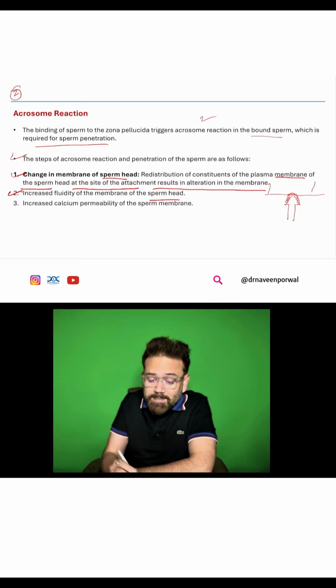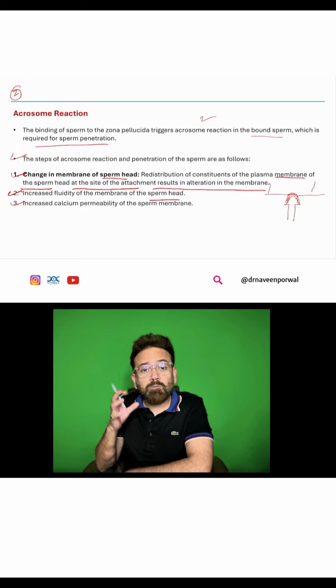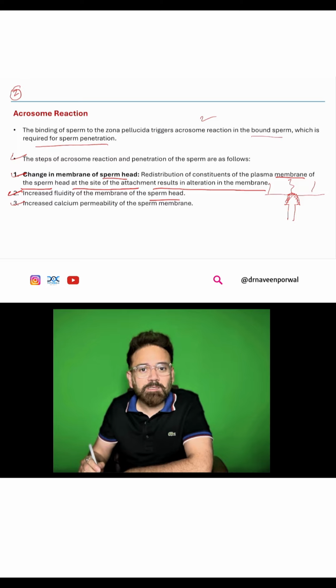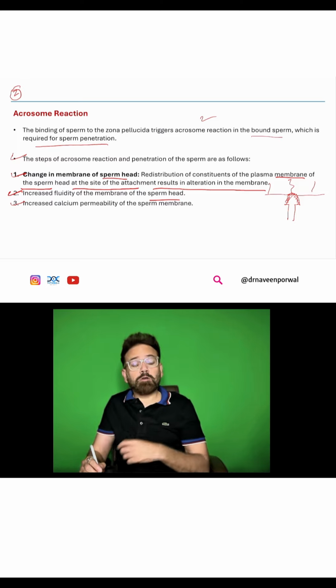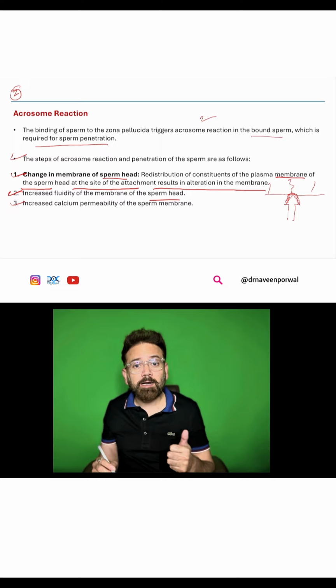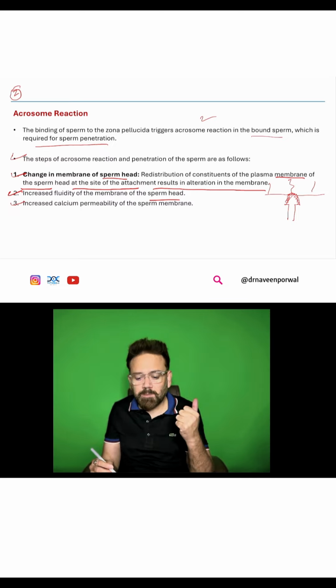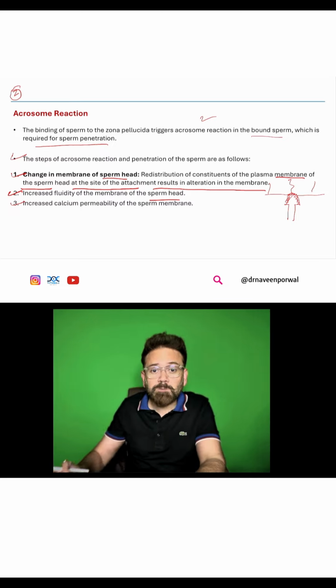Third is increased calcium permeability of the sperm membrane. So more and more calcium will penetrate, more will be the penetration, isn't it? Calcium is needed. So the third will be not only the change in the membrane of the sperm head, not only the fluidity, but third is increased calcium permeability of the sperm membrane.